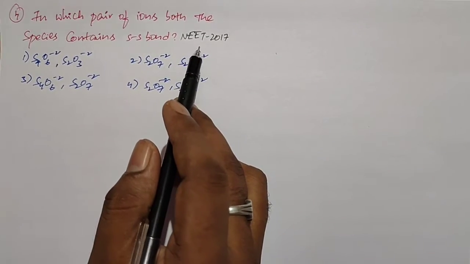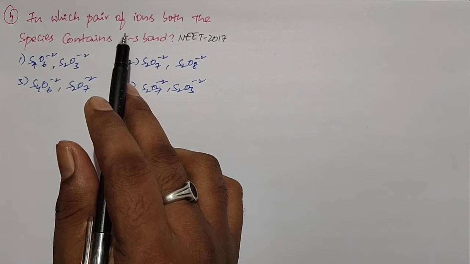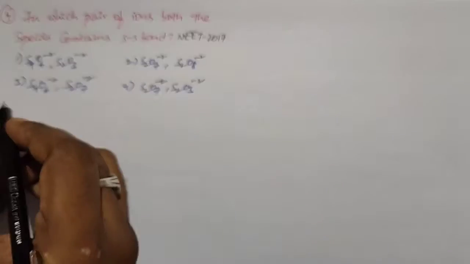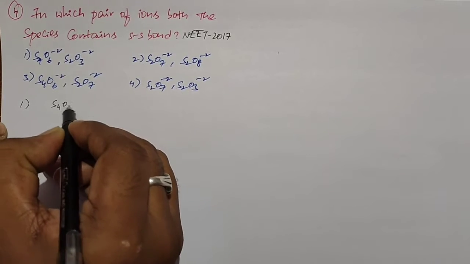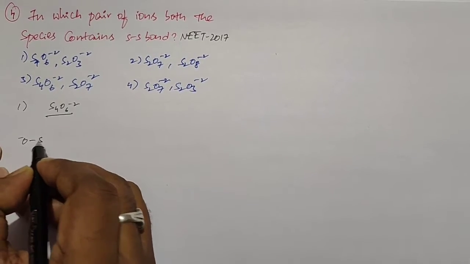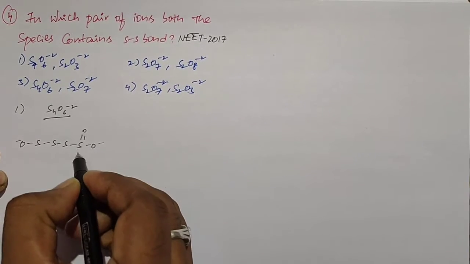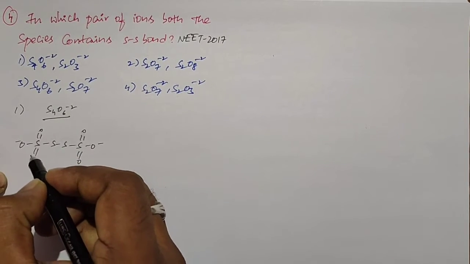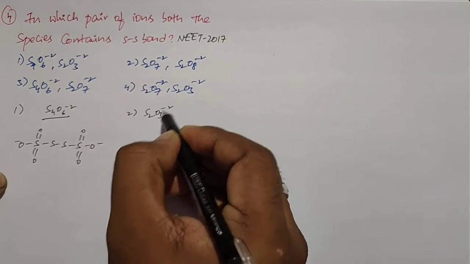Okay, students, this is the next question. This question is given in the NEET 2017 paper. In which pair of ions do both species contain an S-S bond? First we take the structures of the species. The first one is S4O6 2-. This is the structure of S4O6 2-, and for the second one I take S2O3 2-.